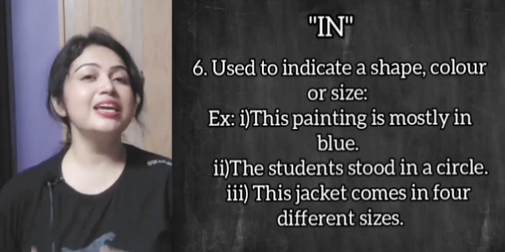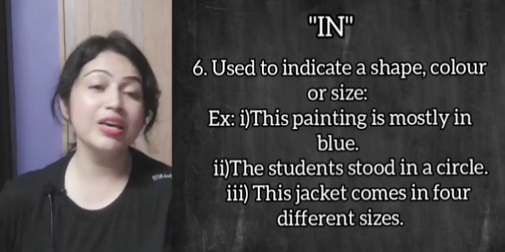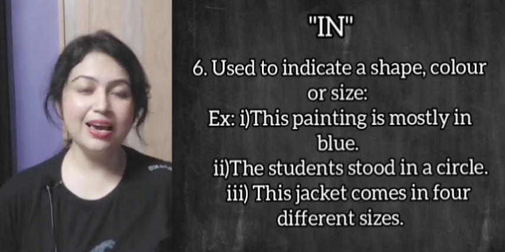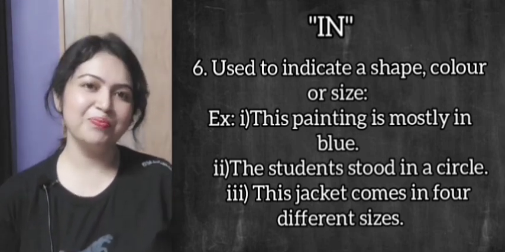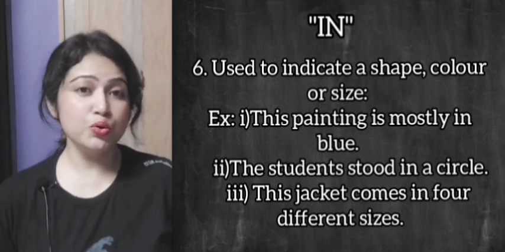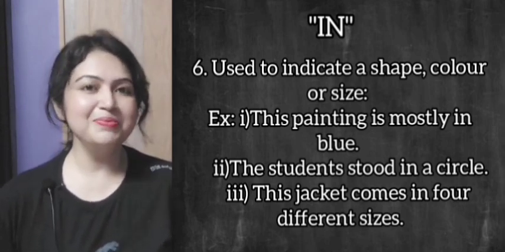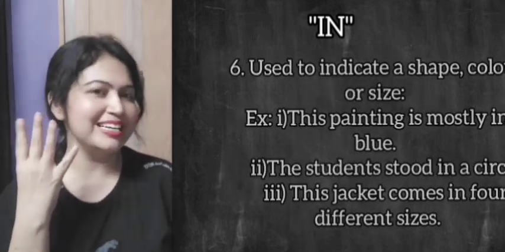To indicate shape, size and color, we can use in. For example, this painting is mostly in blue. The students stood in a circle. This jacket comes in 4 different sizes.